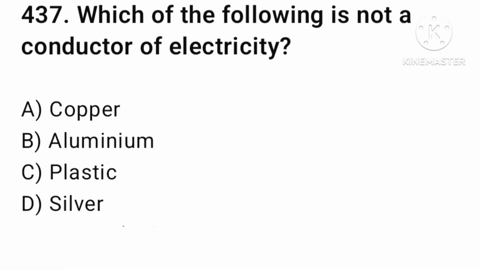Next question, which of the following is not a conductor of electricity? Copper, plastic, aluminum, or silver. The answer is option number C, plastic. Let's find the next question.